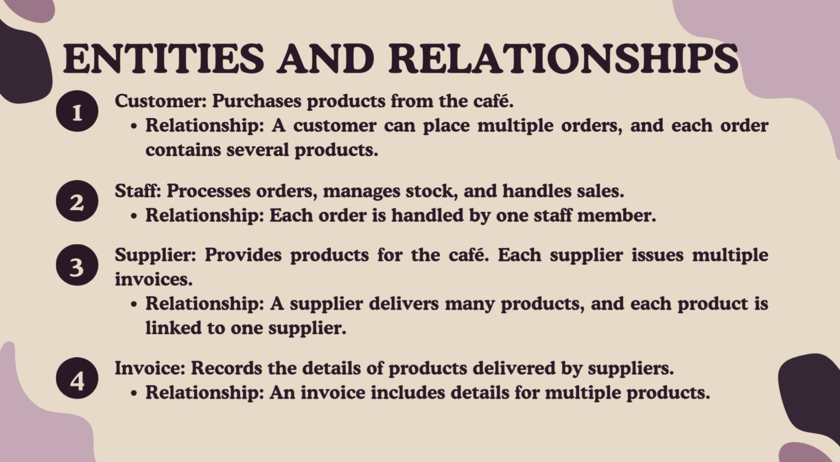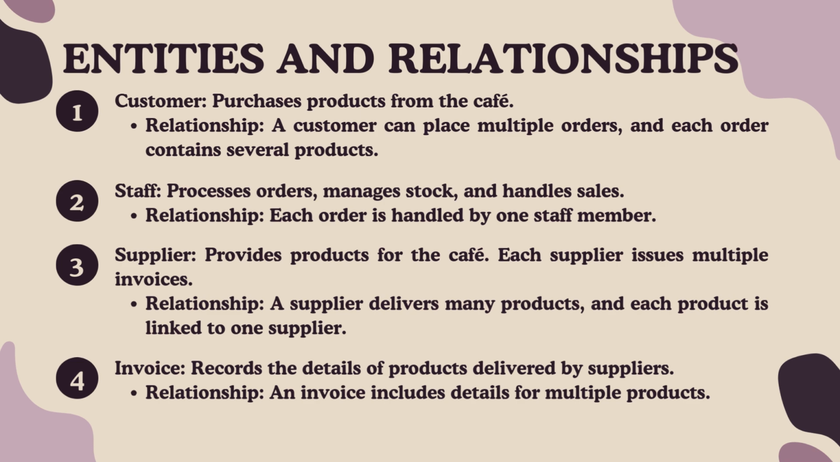Customer represents people who buy from the cafe. A customer can place many orders, and each order contains several products. Staff manages orders, suppliers, and stock levels. Staff handle customer orders, place supplier orders, track deliveries, and update inventory. Each order is processed by one staff member.